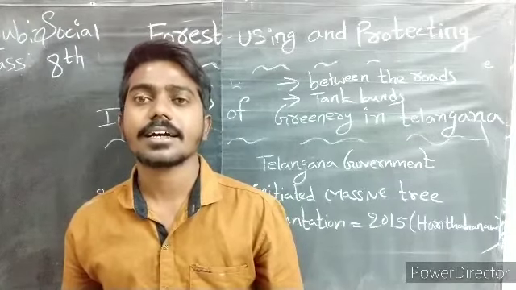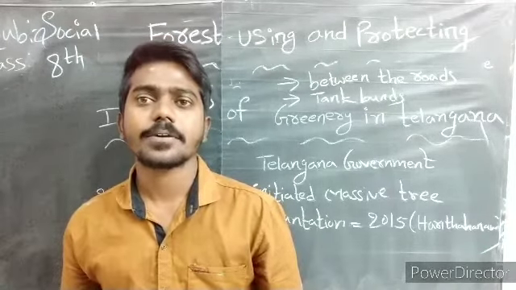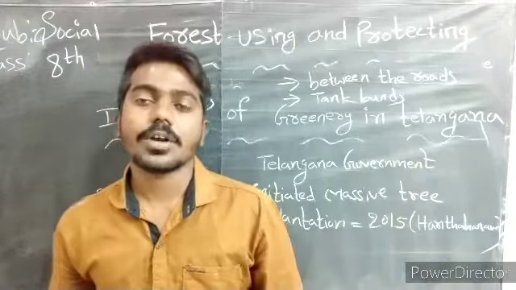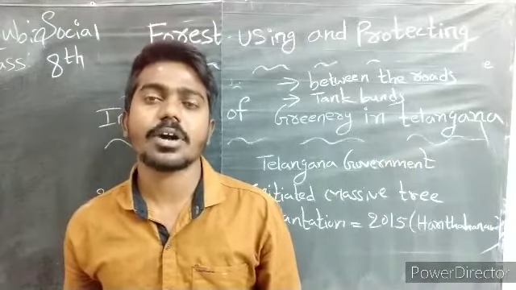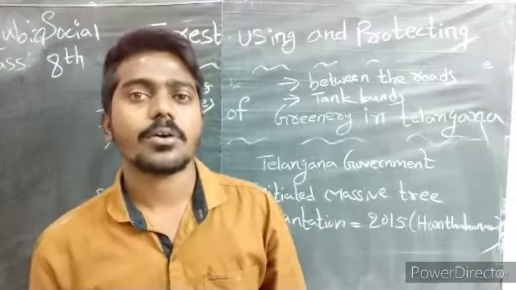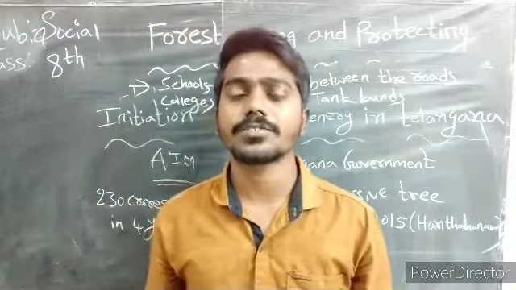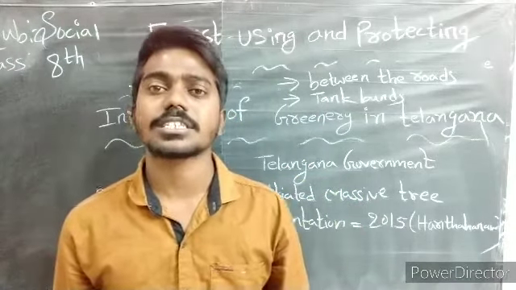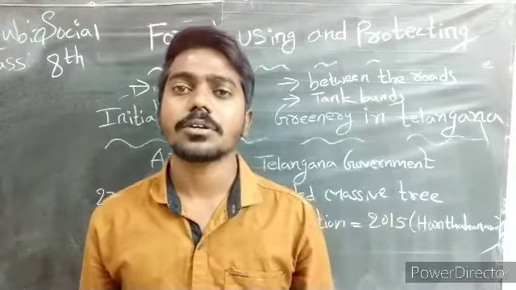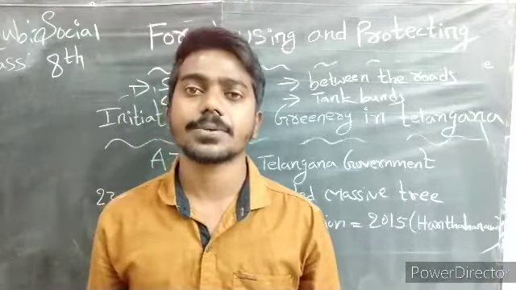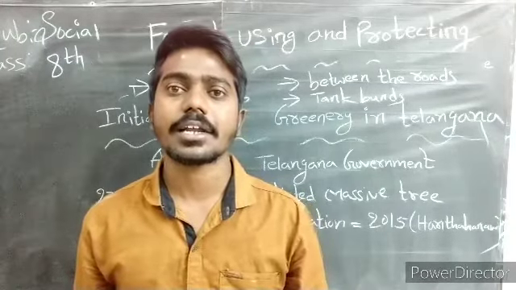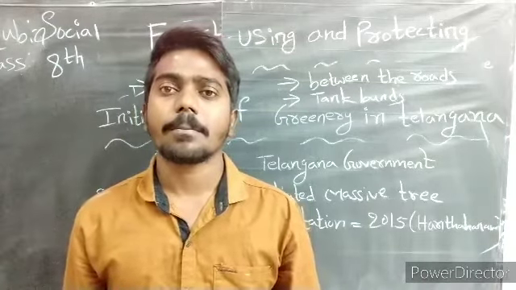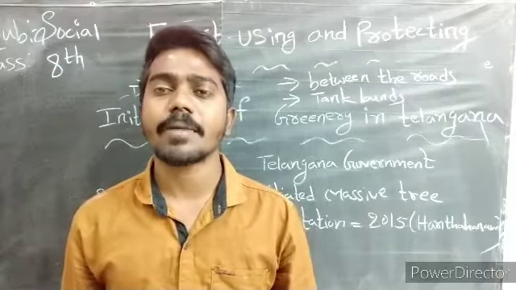Okay, na children, at last I told about the initiation of greenery in Telangana. Status of forest in our Telangana: we have 24% forest, 26,904 square kilometers. But actually we have only 16.74% of forest. The remaining 7% is forest in open grounds. Yes or no, children? Almost 30 square kilometers of forest is decreasing every year because human beings are building industries and mining.